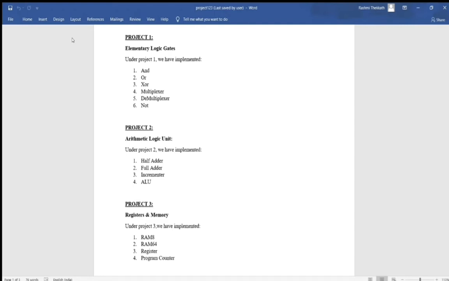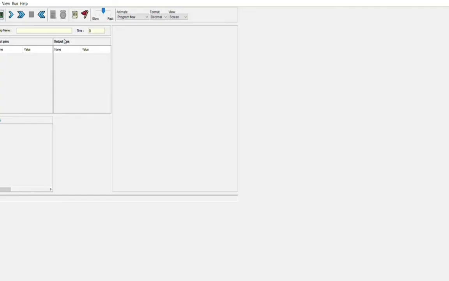Starting with our working model and its implementation, I, Rashmi Tekkat, will be covering Project 1, Elementary Logic Gates, Project 2, Arithmetic Logic Unit, and Project 3, Registers and Memory. So what you see on screen now is a hardware simulator. It is the platform on which our project primarily works.